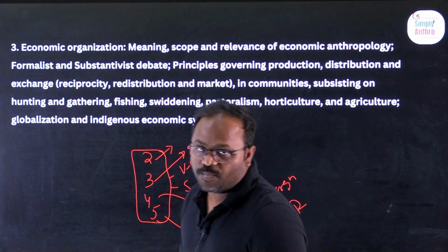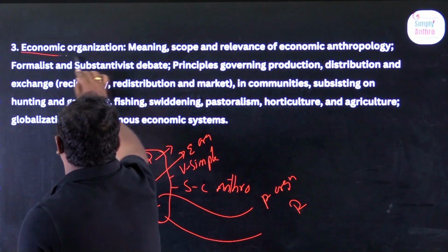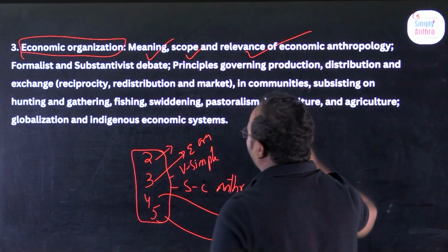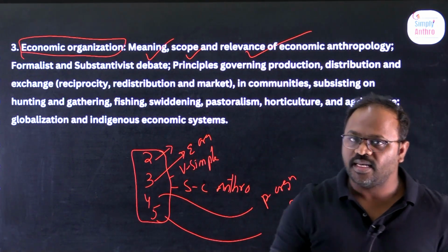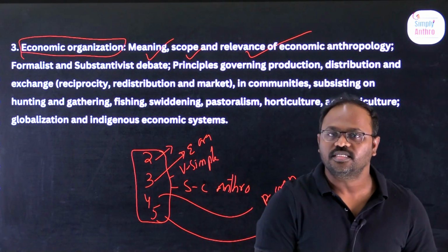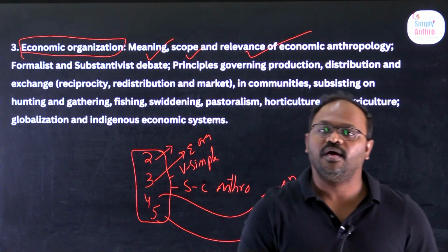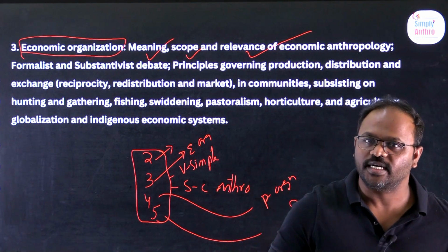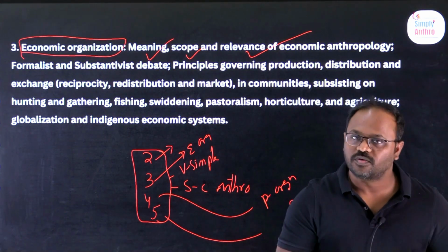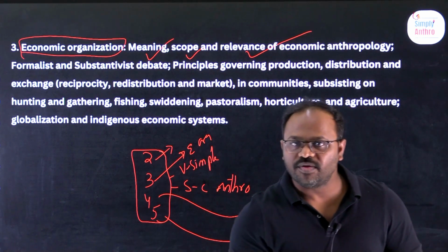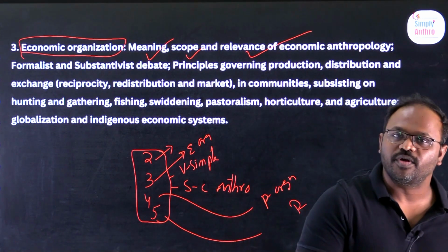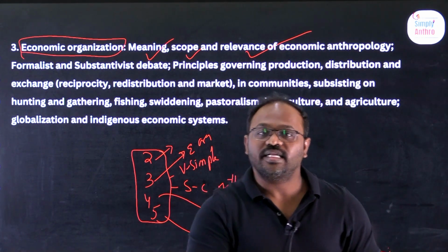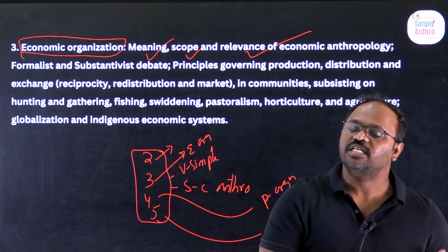Let us see what the subcomponents are under chapter 3, economic organization. Here we will talk about the meaning, scope and relevance of economic organizations in simple society and in complex society. Simple society is called primitive society, and complex society is called modern society. In tribal society we have one type of economy, in the modern state we have a different type of economy. That we will discuss here, and it is very interesting, right? Because we are comparing the tribal economic organization with the modern state.